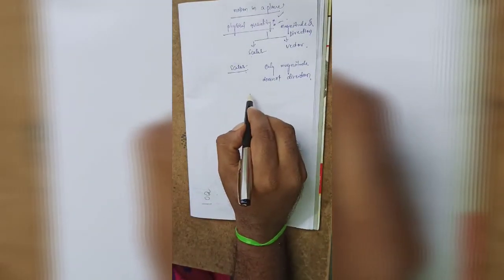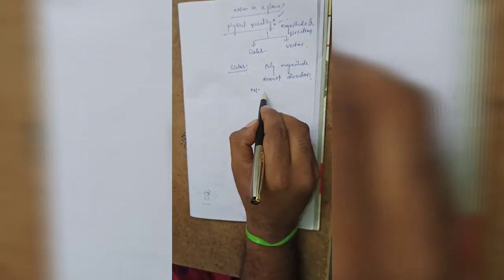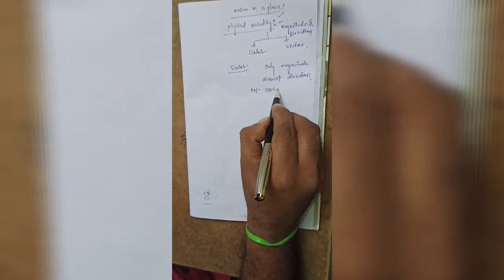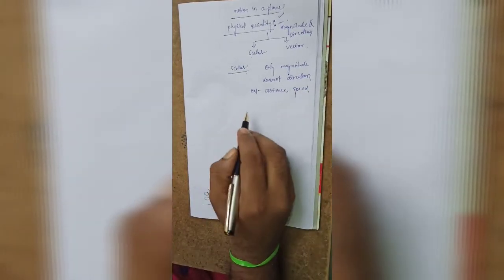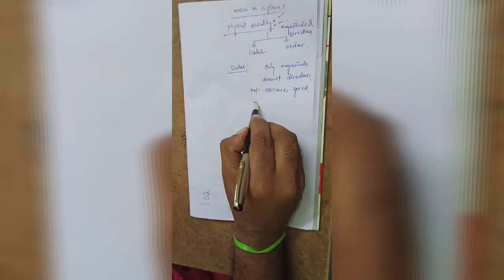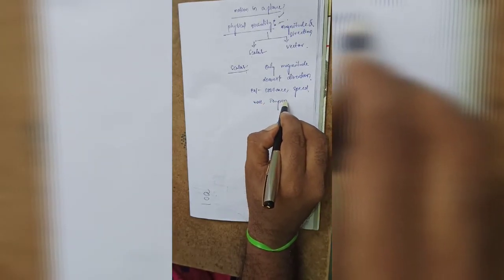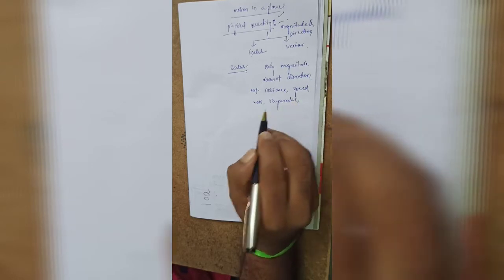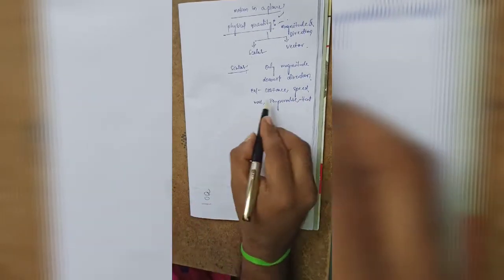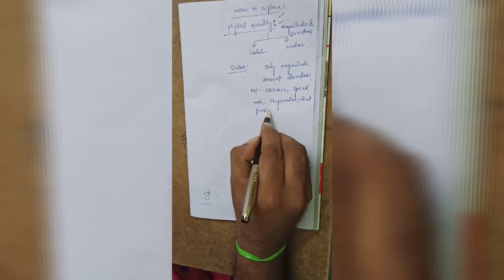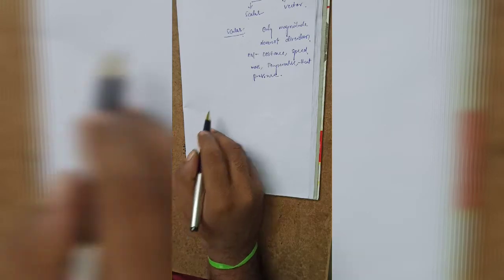So generally, examples: the distance, speed, next mass, next temperature, next heat, pressure. All these belong to scalar.